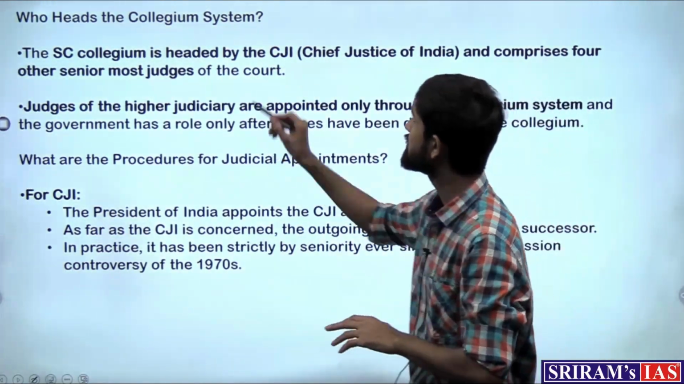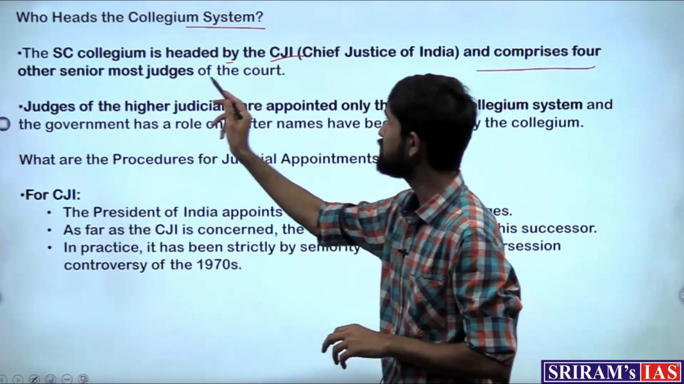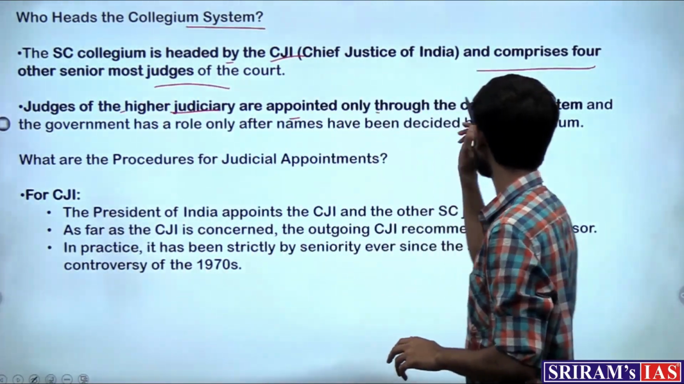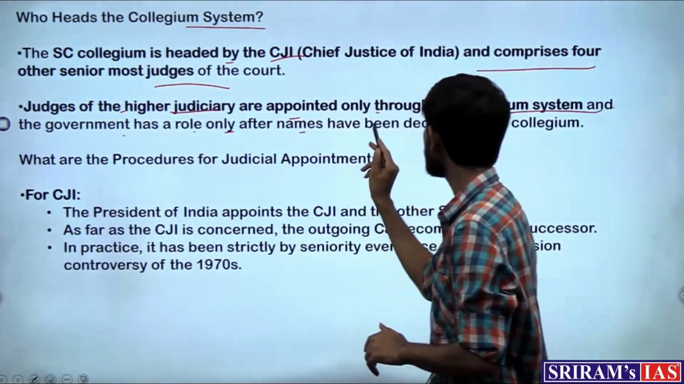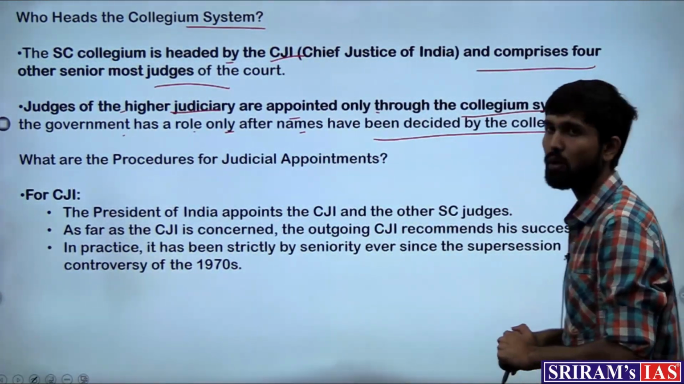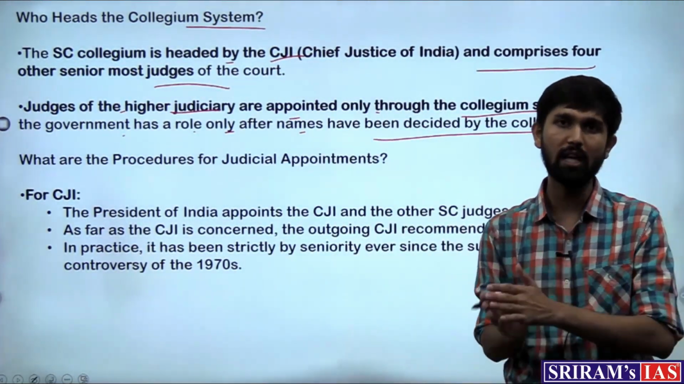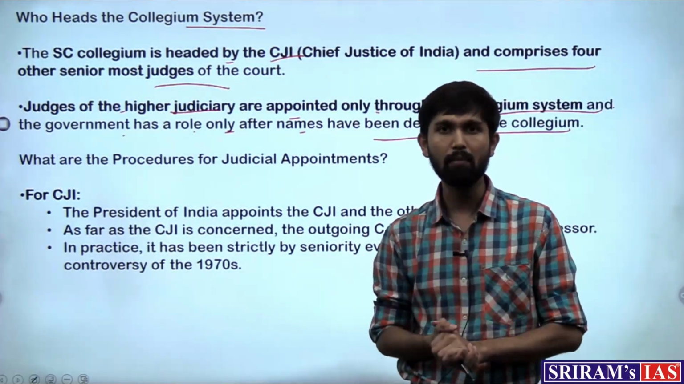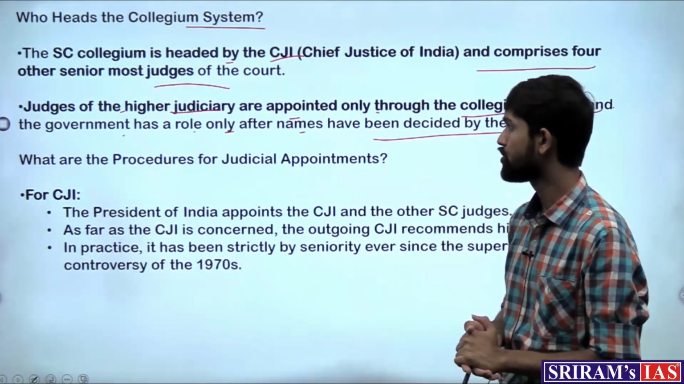So who heads this system? It is obviously headed by the CJI and comprises 4 other senior most judges. Judges of the higher judiciary are appointed only through the collegium system, and the government has a role only after the names have been decided by the collegium. So as I said, the process is that the collegium decides on the name and forwards it to the law minister, who forwards it to the prime minister, on whose advice the president will appoint the judges.